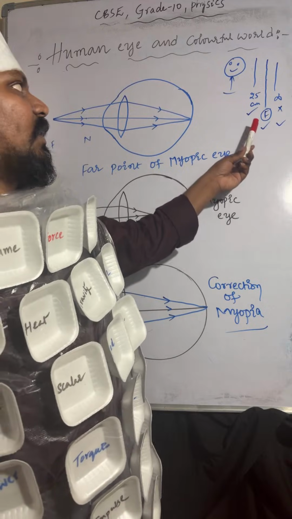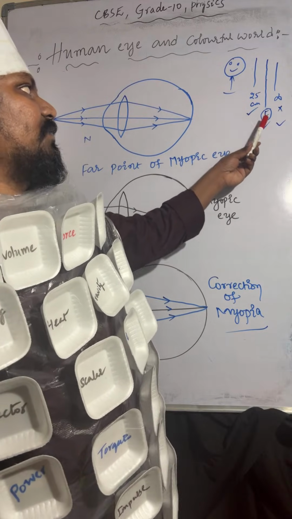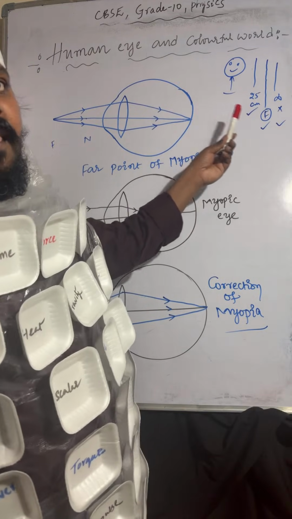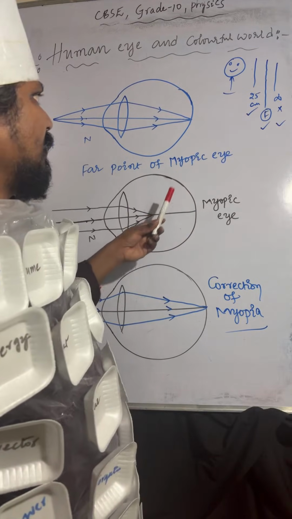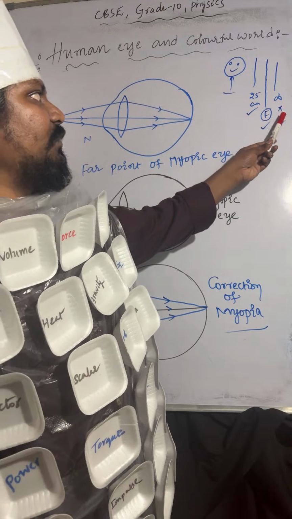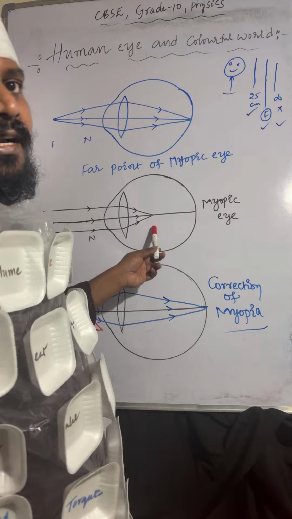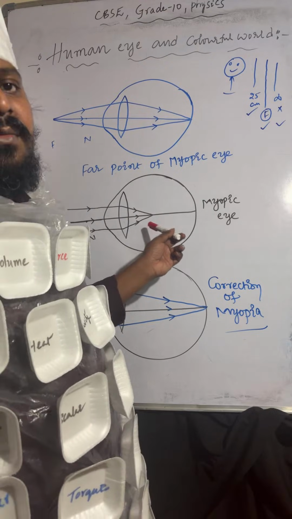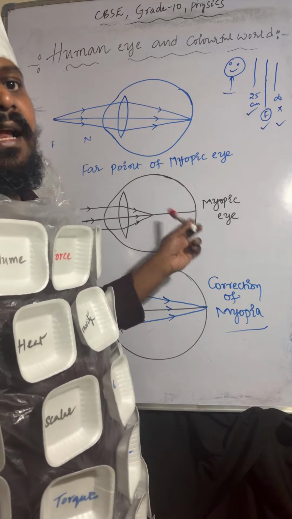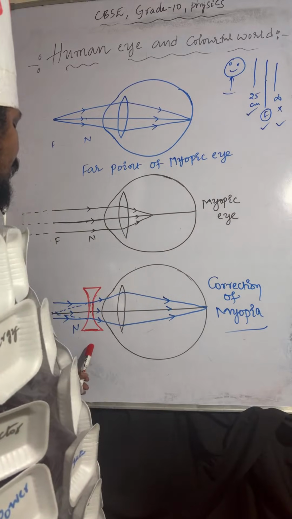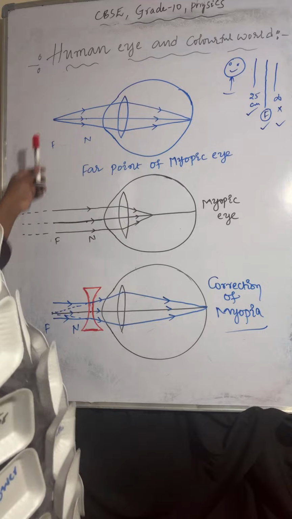This is the concept. If the light rays are coming from the far point, those light rays will meet at the retina. And here you can observe, if the light rays are coming from infinity, those light rays will meet in front of the retina. So that's why we can't see the object. Understood?